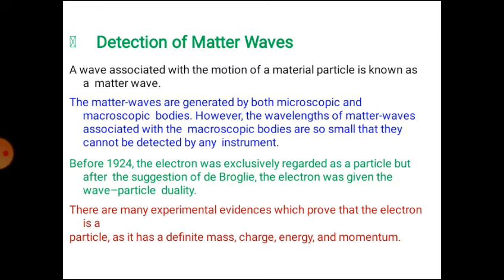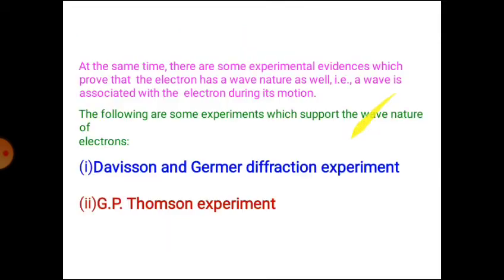Before 1924, the electron was exclusively regarded as a particle, but after the suggestion of de Broglie, the electron was given wave-particle duality. There are many experiments and evidences which prove that the electron is a particle and it has definite mass, charge, energy, and momentum.